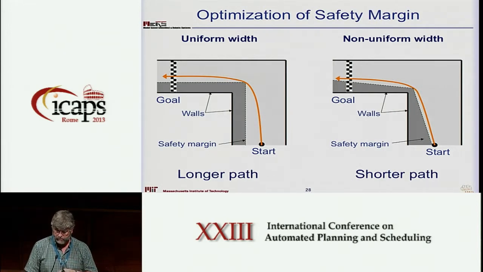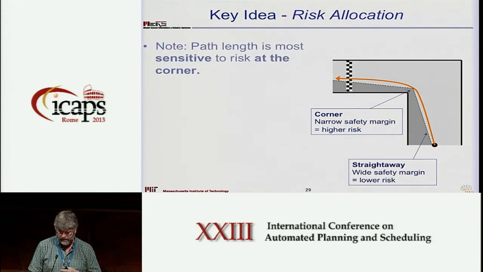Our approach, then, is that we design a safety margin. We'll frame that as an optimization problem. Once we design the safety margin, then we'll reformulate the stochastic problem into a deterministic problem, and then we'll solve the deterministic problem. So I want you to both understand how we do the risk allocation in this case, and then how we do the reformulation. And those are my two remaining goals.